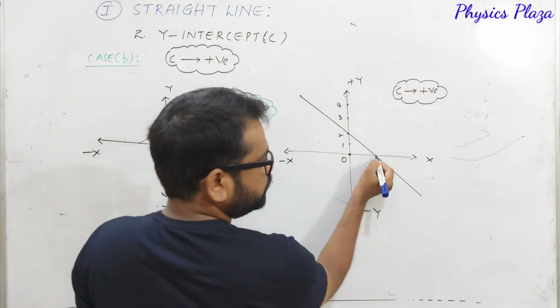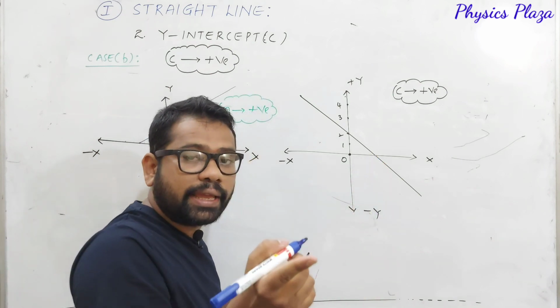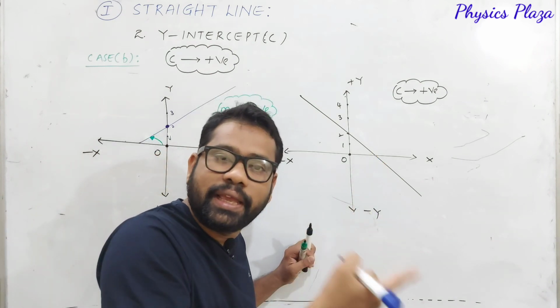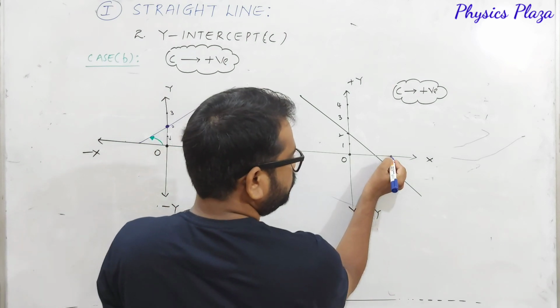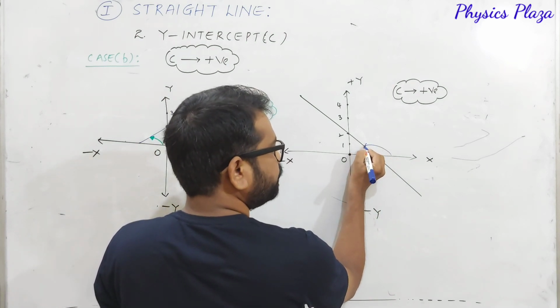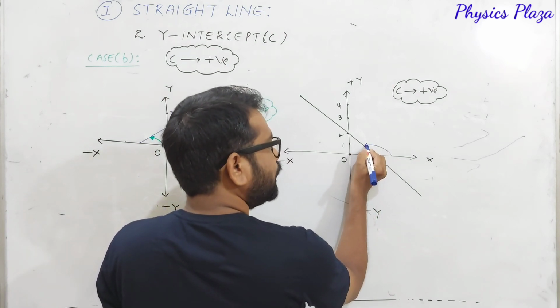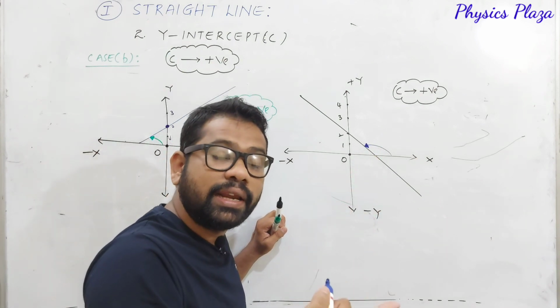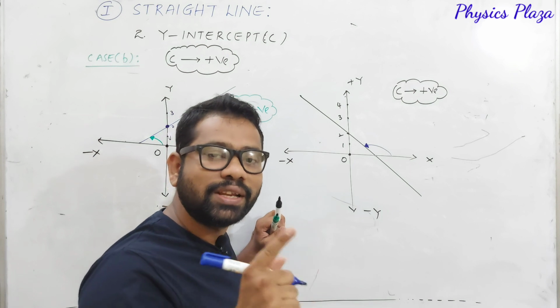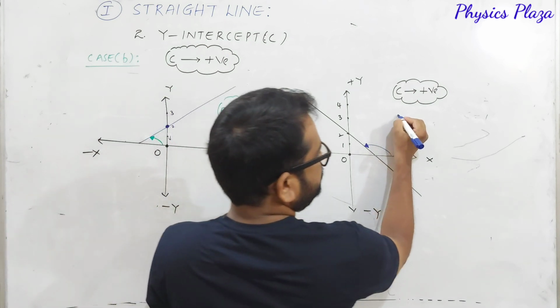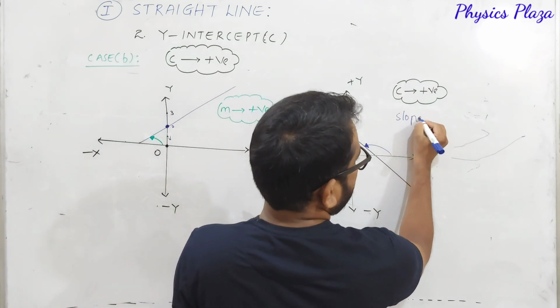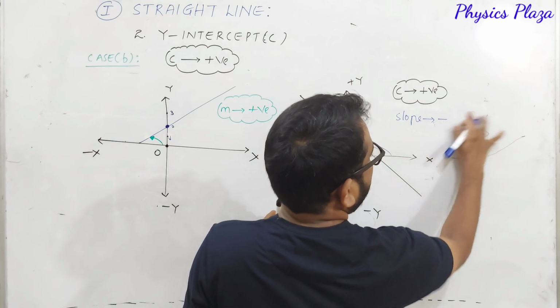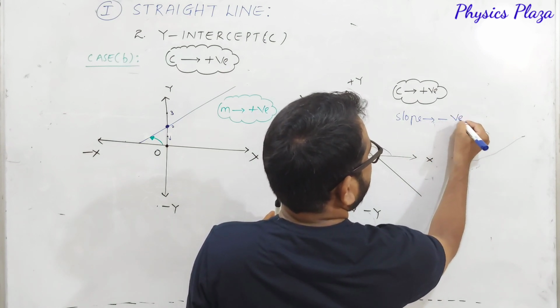Look at here. So this is a point. From where should we take the angle? From the positive x-axis in anti-clockwise direction. So this is what we should take. And don't you think that it is an obtuse angle? That is, this angle is greater than 90 and less than 180. Then slope is negative. So in this case, slope is negative. So look at here.